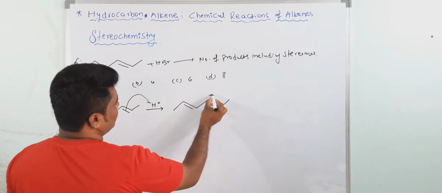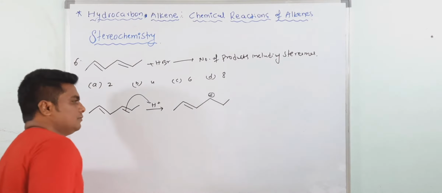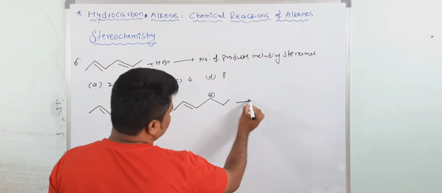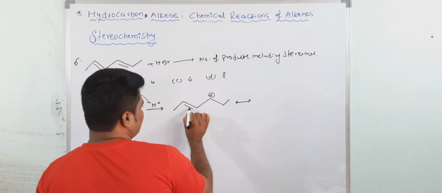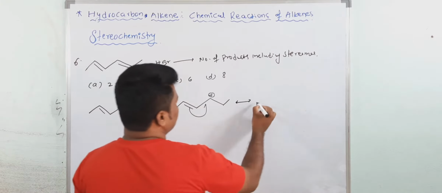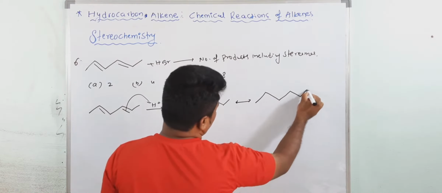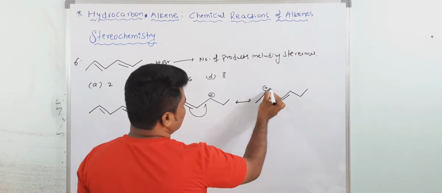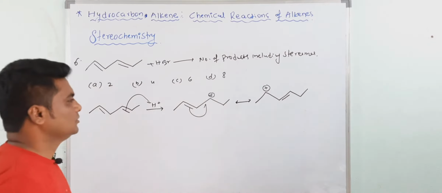And here resonance stabilization will take place. So this pi bond goes there, then you will get the new carbocation. Both are the same.